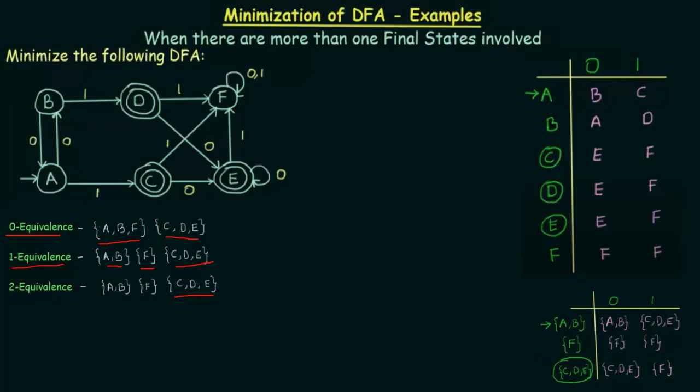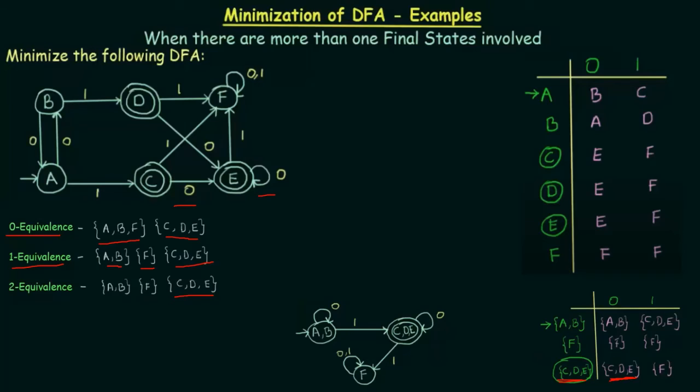So you can see that the final states got paired together, and their outcome also got paired together, because whenever you are applying 0 on C, it is actually going to E, and E is also having a self loop on 0, and for D there is no operation on 0, so there is no problem if you give a self loop on the total thing CDE. Okay, and F is going to be staying alone. So that is how it is going to look like.